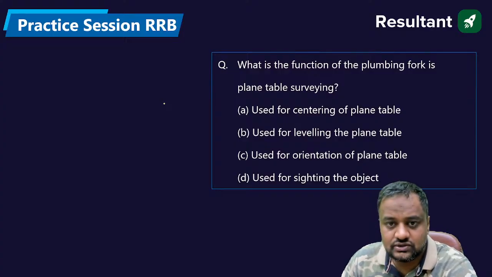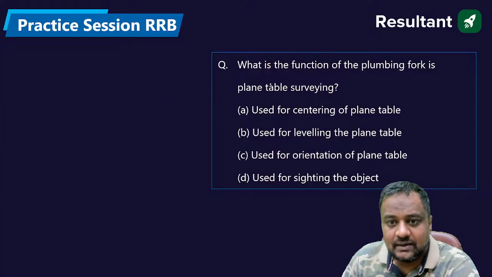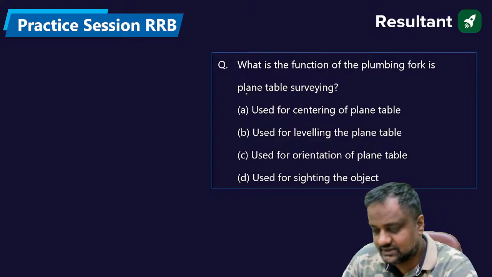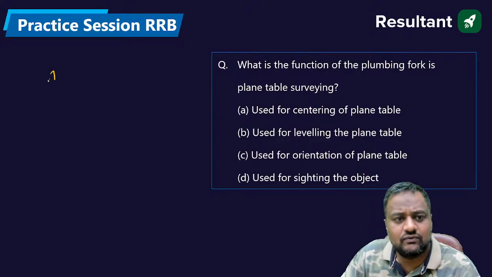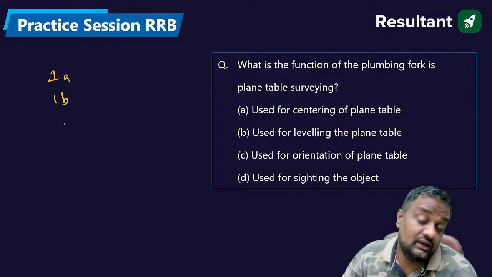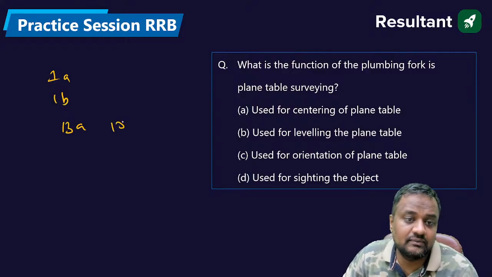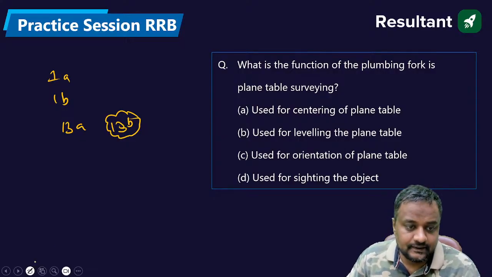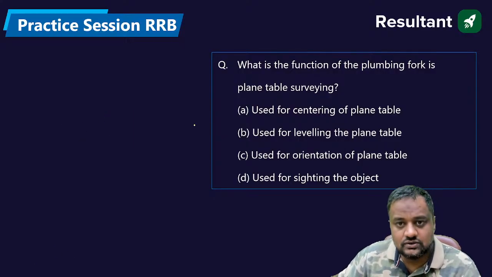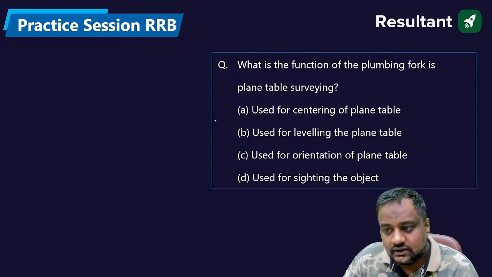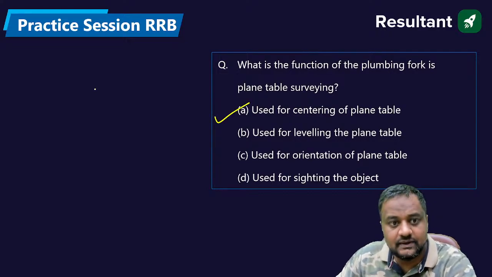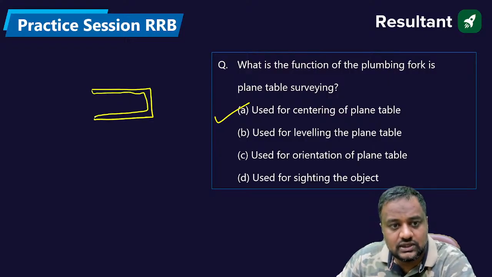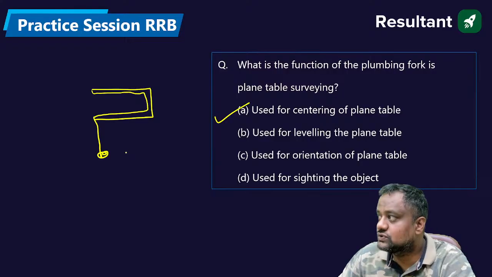This is the first question on your screen: what is the plumbing fork in the plane table survey used for? Yes, namaste Arvind. You can write in the comment box, like 1A, 1B, or when you will be in the 13th question, you can write 13A, 13B. So I could know for which question you are giving what answer. Okay. So plumbing fork is used for centering. Plumbing fork is a U-shaped metal frame, and here it is used for centering.